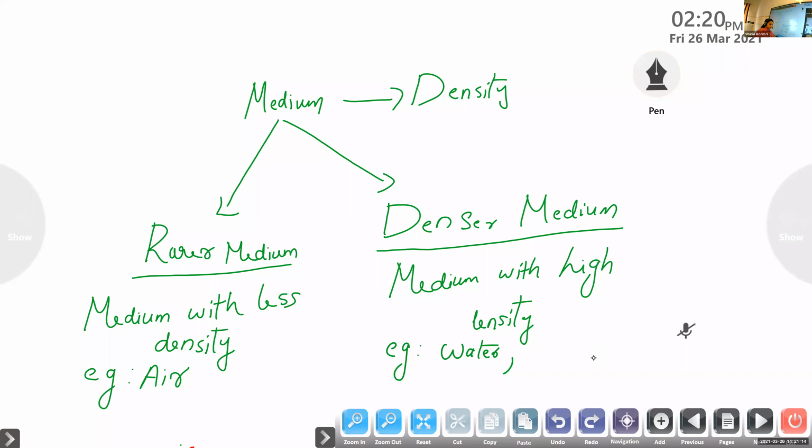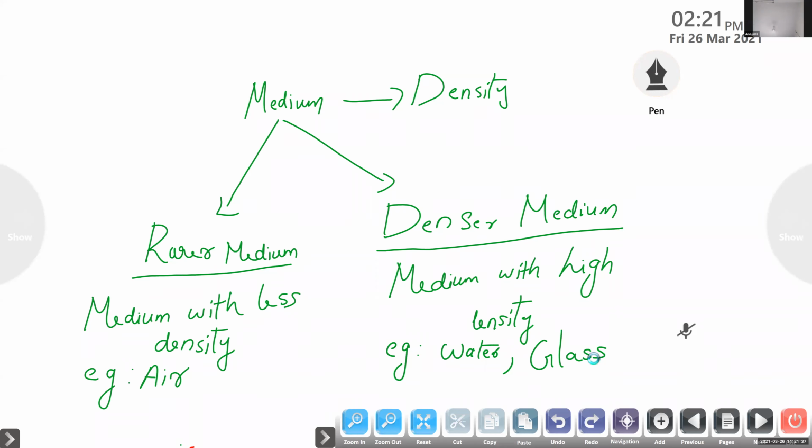Is it clear? Yes, ma'am. So based on the density, we can classify the mediums into two. One is rarer medium and the other is the denser medium. Anuj, what do you mean by rarer medium? Medium with less density.